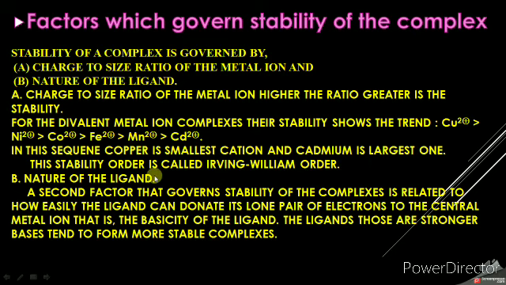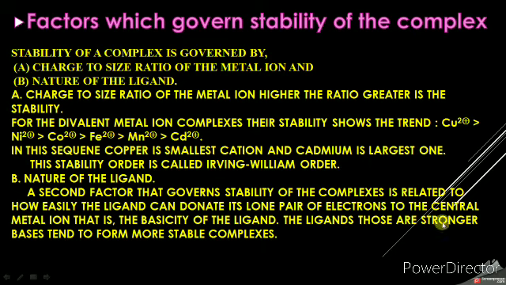Then the last factor is the nature of the ligand. This is the second factor that governs stability of the complex, and it is related to how easily the ligand can donate its lone pair of electrons to the central metal ion, that is, the basicity of the ligand. A ligand can donate a lone pair to the metal ion, and a lone pair donor is called a Lewis base.